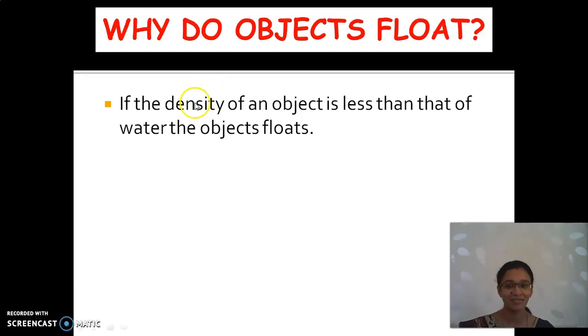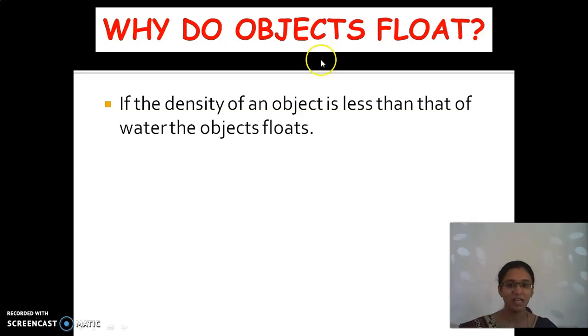So listen here. If the density of the object, what do you mean by density? Density is mass by volume. It is the volume occupied by some particular mass. For your easy understanding, mass may be the weight, but volume is the space occupied by them. For a particular weight, the space occupied by them is called density.